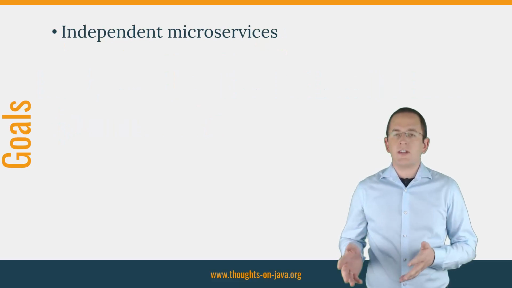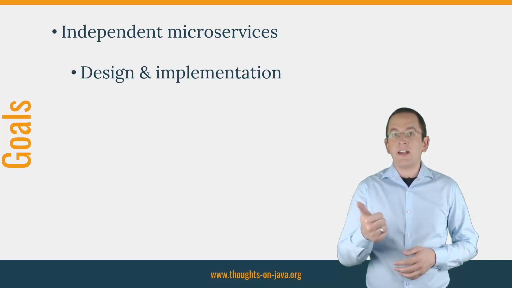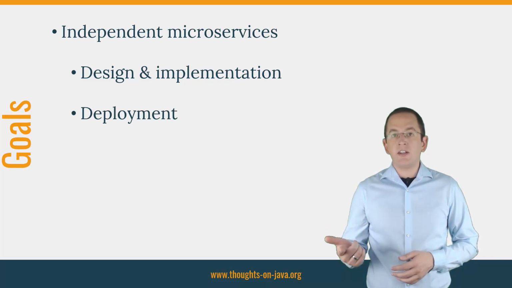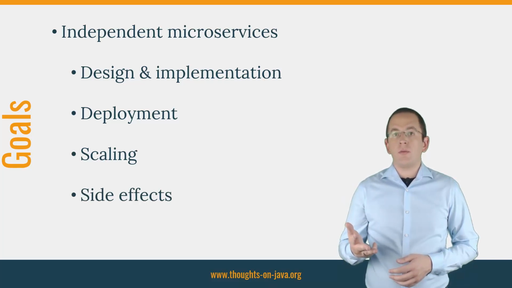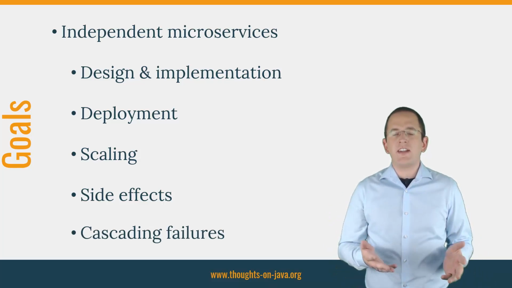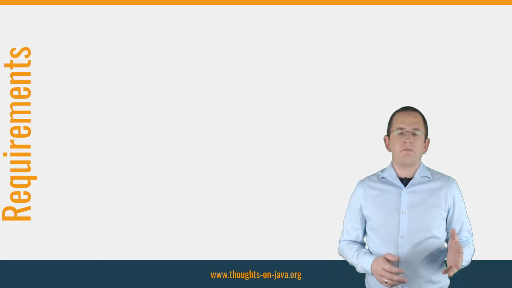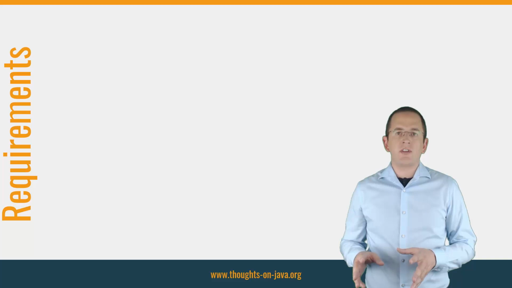You need patterns and technologies that keep your microservices independent of each other so that you can design and implement your microservices independent of each other, deploy your microservices independent of each other, scale each microservice independently, prevent performance problems in one service from affecting your other services, and ensure that failure in one service doesn't cascade to other services and takes down your whole application. That probably sounds like a tremendous challenge, but it isn't as bad as it sounds. You can create independent and scalable microservices by following a relatively small set of requirements.